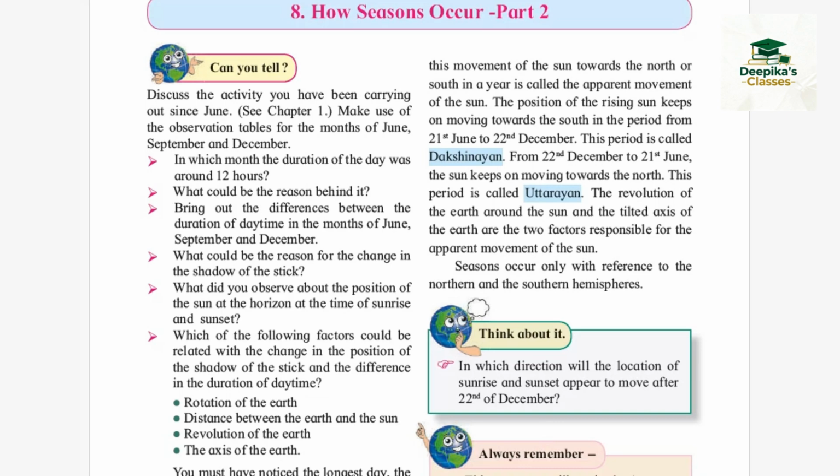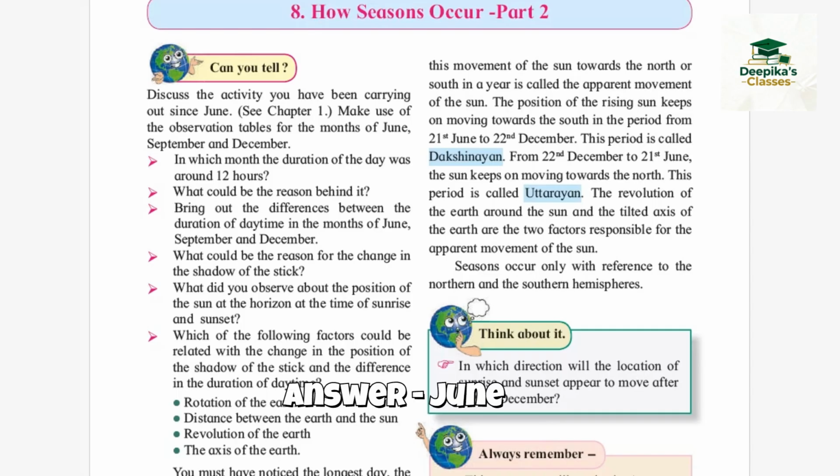How seasons occur. Hello friends, today we will study the next chapter, chapter number 8, How Seasons Occur, part 2. Can you tell in which month the duration of the day was around 12 hours?